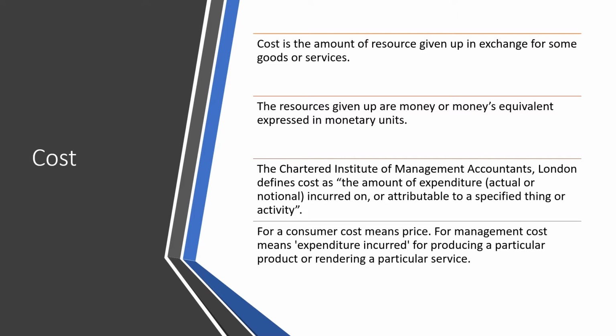That means it is the entire amount of expenditure which is spent for the making of a product. For a consumer, cost means price, what he pays for the product. Whereas in terms of management, cost means the expenditure incurred for producing a particular product or rendering a particular service. Examples might be the cost of a pen, the cost of a book. So whatever is the expenditure incurred in the production of the book is called the cost of a book.